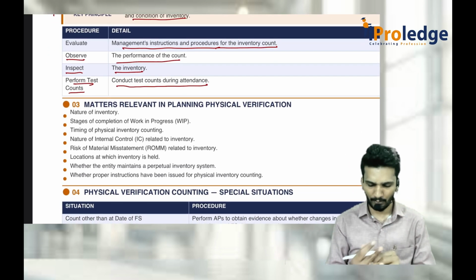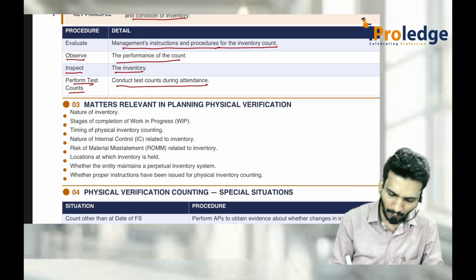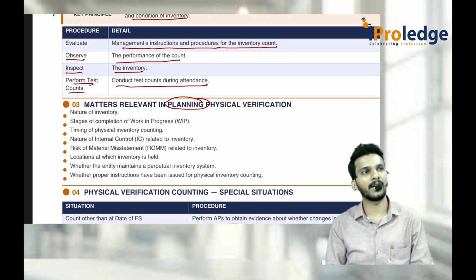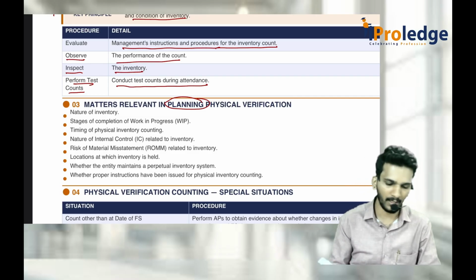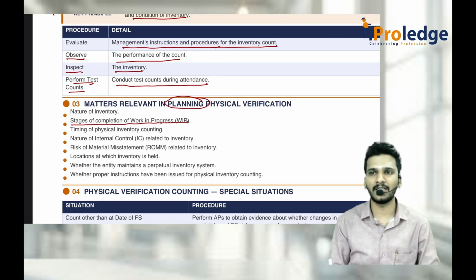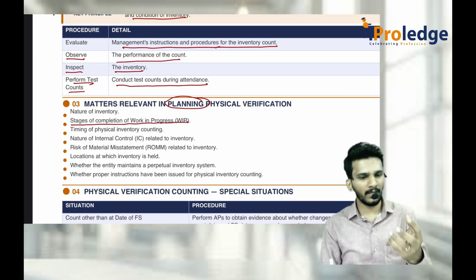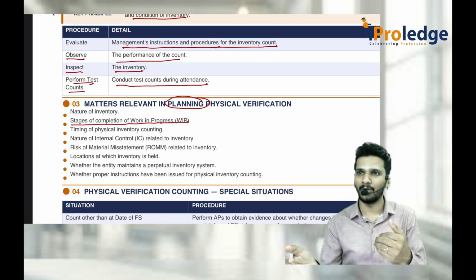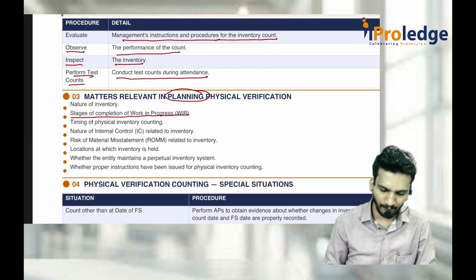Again, whenever you go for physical verification of inventory, you should first plan the physical verification of inventory. You can't directly say, okay, come, let's go, today we will do the physical verification. Not possible. So, stages of completion of work in progress you should consider. What are the stages of work in progress? The moment you say inventory, it is a raw material part. The raw material may be in the production process also. The raw material may be completed also. You should even consider that work in progress also.